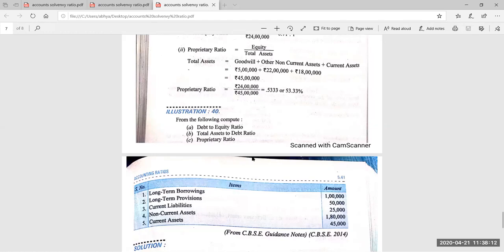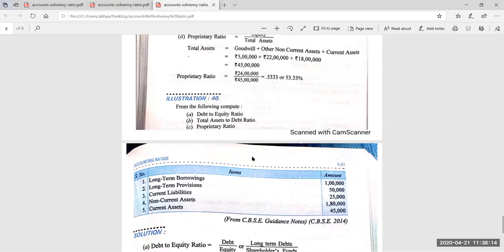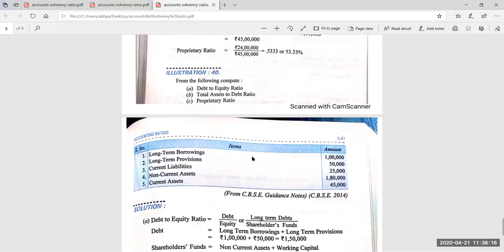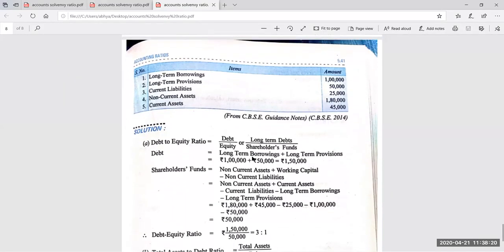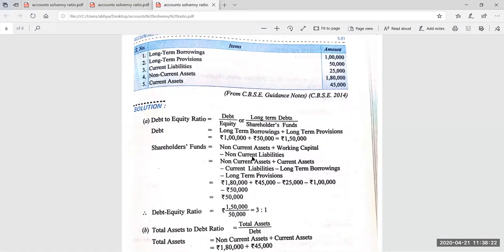Okay, so now I'm sharing the answer as time left is very less. So you can see the answer. The debt equity ratio. Here you can see that long formulas are given for finding out shareholder funds. I have told you a very easy thing, that is just to make the balance sheet for every hidden figure.